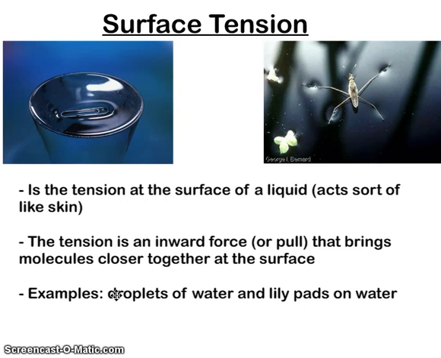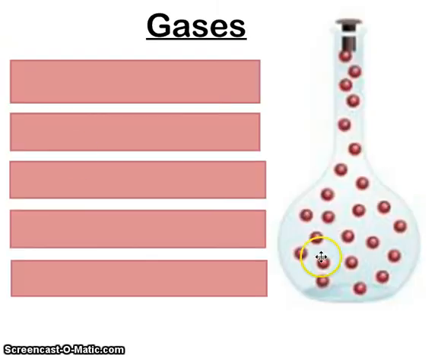And that tension is the reason that things like water droplets form, is the reason that lily pads can float on water even though they're more dense than water, or the fact that this creepy looking bug can run across the water. Surface tension. And now let's look at our last state of matter, which would be gases.